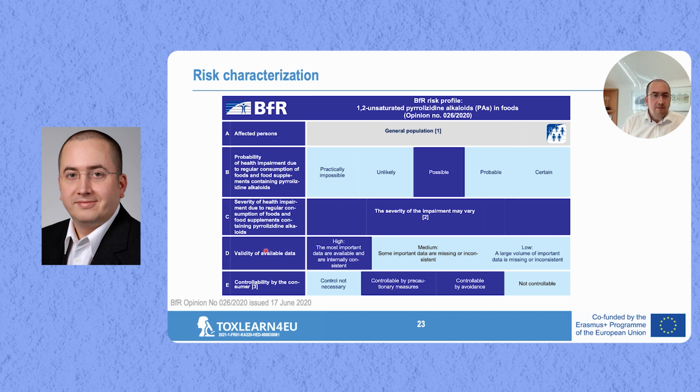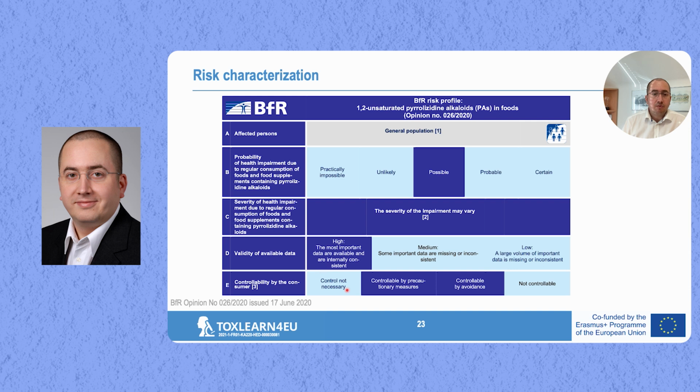The validity of the available data is very high, so in terms of the pyrrolizidine alkaloids, we do have a lot of data available. We do have, specifically for some compounds, a huge amount of data, for lasiocarpine and especially for riddelliine. We do have carcinogenicity data, but there is also a lack of data, I should say, even though it indicates high here. There is a lack of data regarding other substances in the class of PAs, but I'll come to that in a minute. And then the last point here is the controllability by the consumer.